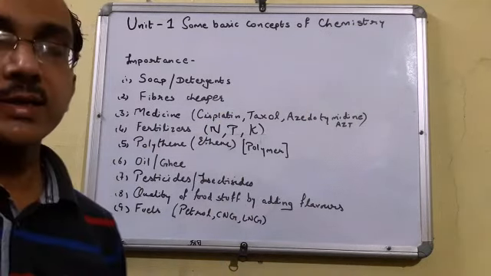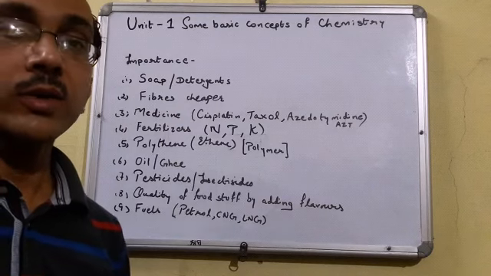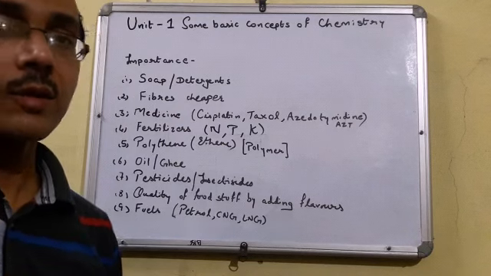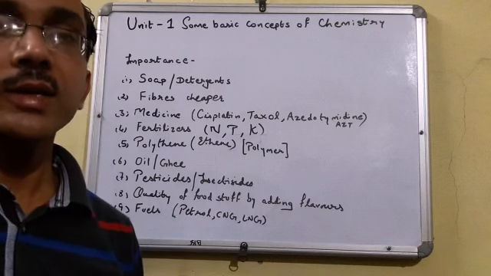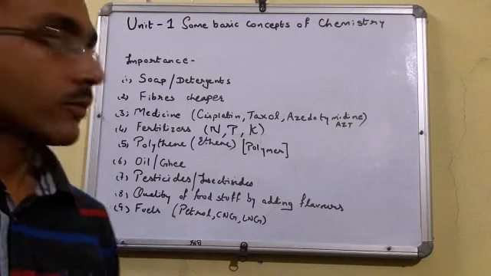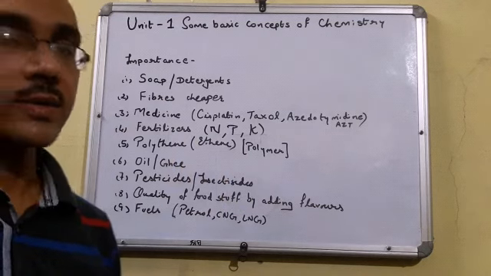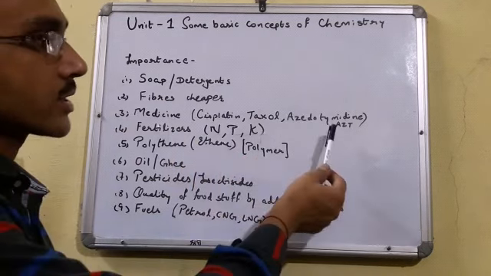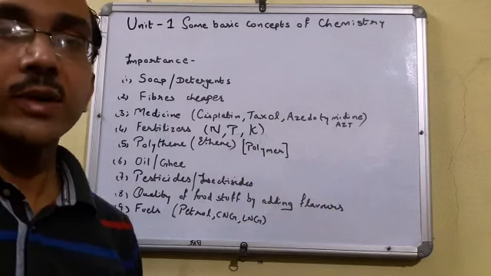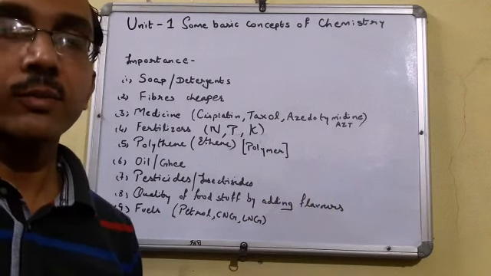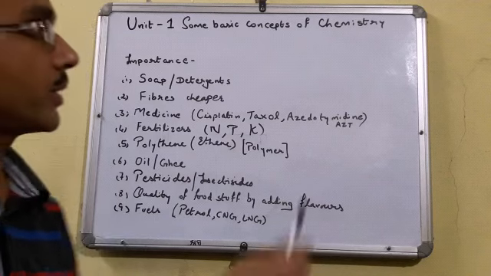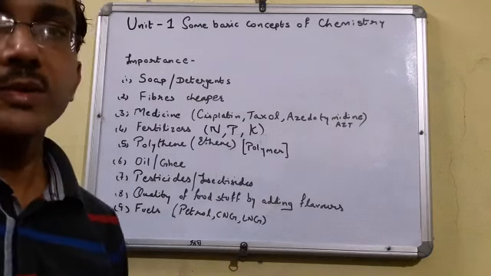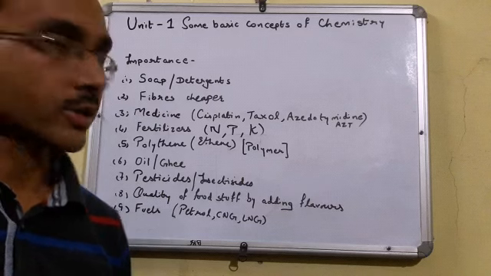Third is various medicines. Nowadays you have heard about various medicines that are being used to remove acidity in our stomach, or in cancer therapy, or in AIDS. For example, there are various life-saving drugs like cisplatin, Taxol, azithromycin that continuously save our life from cancer and AIDS. That means there are various medicines which are being made by the help of chemistry, by the help of various chemical reactions.